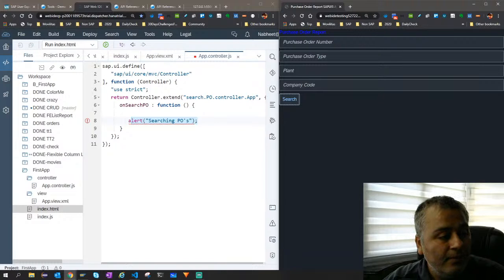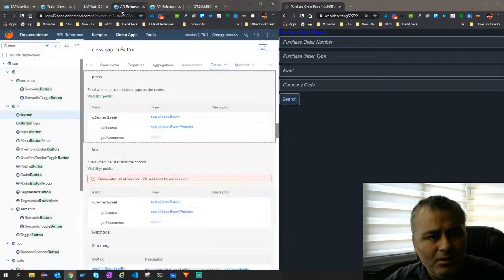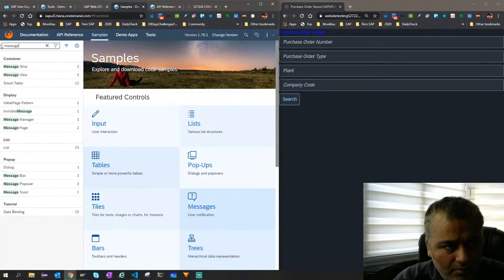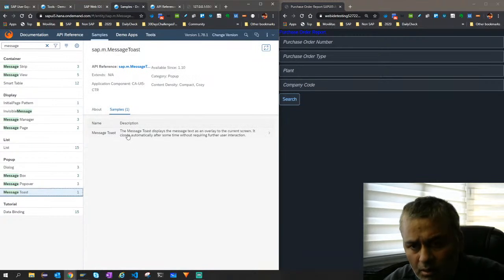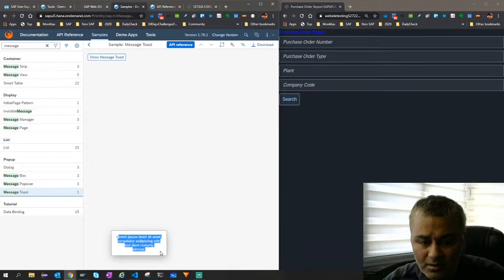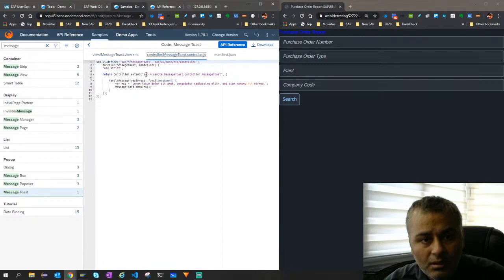Now maybe let's enhance this. Maybe I don't like this alert. This alert is nothing. I want something better, so let's go to sample and search for message toast. Yeah, this is something I like. We want something beautiful which comes up, right? For example, if I say show message, yeah, this message comes up. And if I want to see the code, you can go ahead and see that it has loaded this toast, right? And then all I need to do is basically show this method.